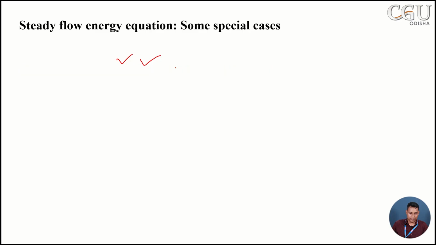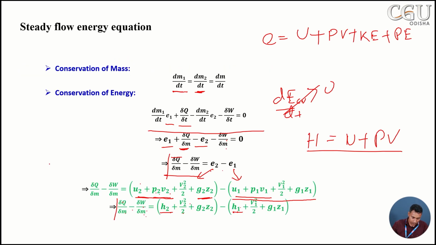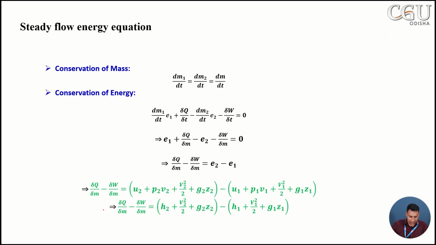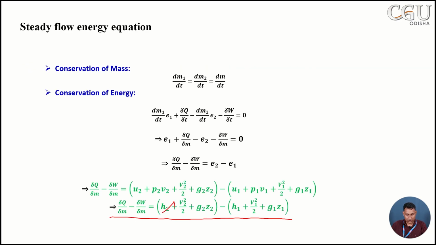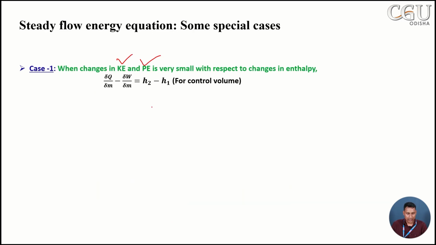Then the previous expression, if you go back to the previous expression, I am erasing all the information. Now the expression, this is the final expression, the steady flow energy equation. Now in this, the potential energy and kinetic energy terms become 0. So what we will get is del q by del m minus del w by del m is equal to h2 minus h1. This is for the case where kinetic energy and potential energy are negligible.